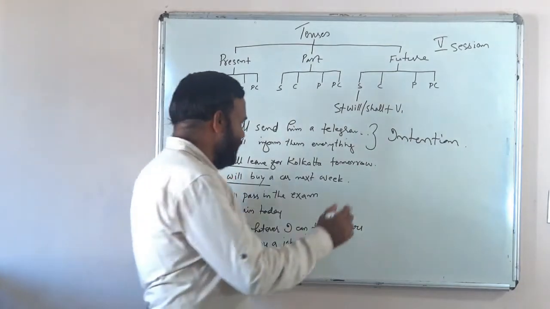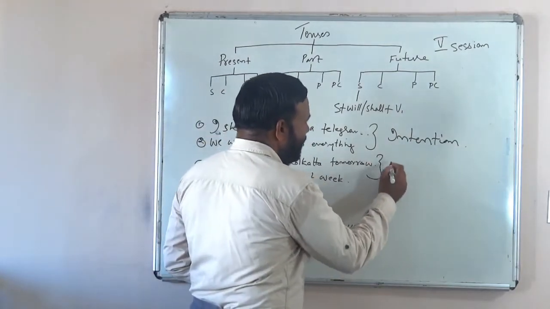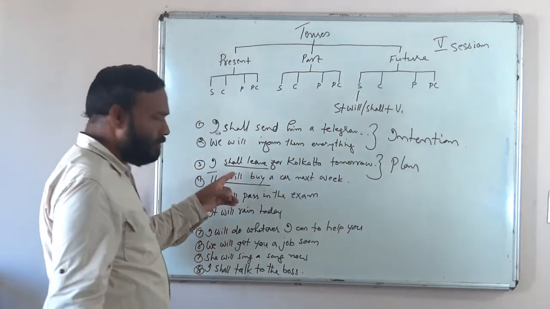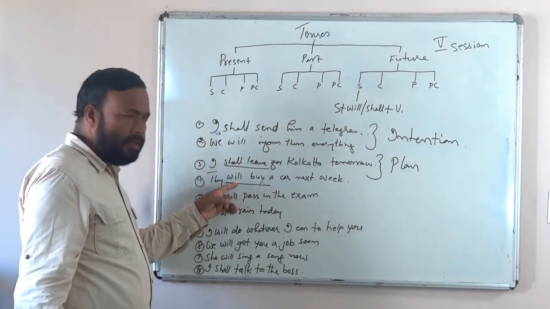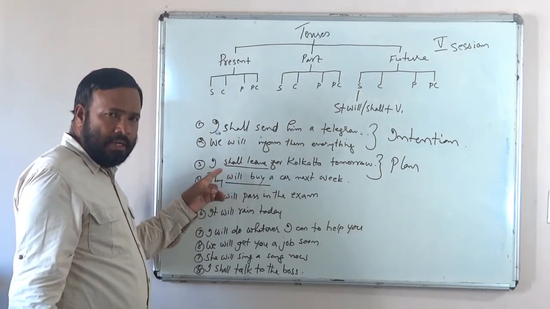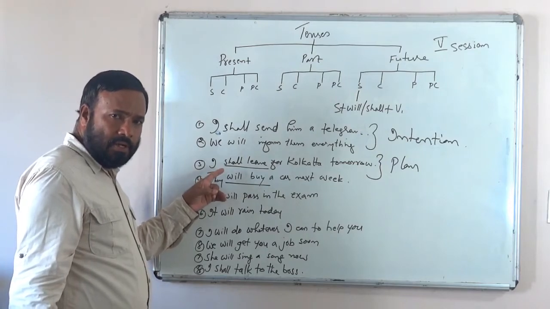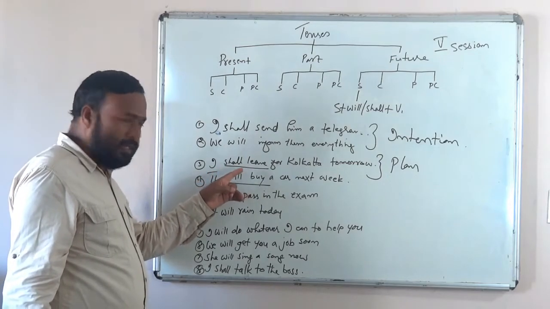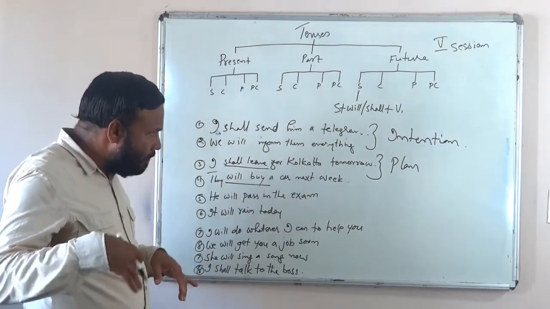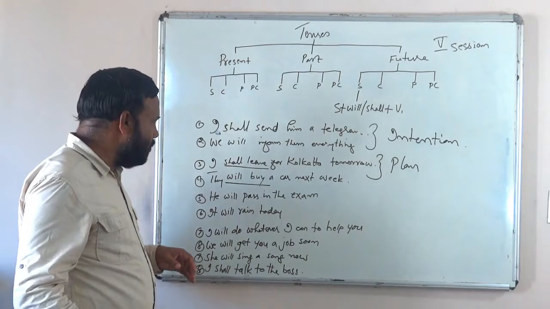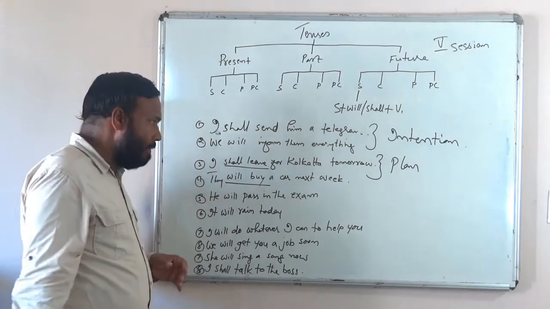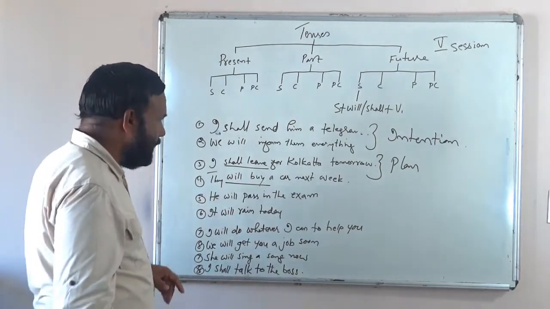Here, in these two sentences, the simple future is showing a plan that the speaker has at the back of his or her or their mind. So here the simple future shows a plan. I shall leave for Kolkata tomorrow. They will buy a car next week. That is their plan.